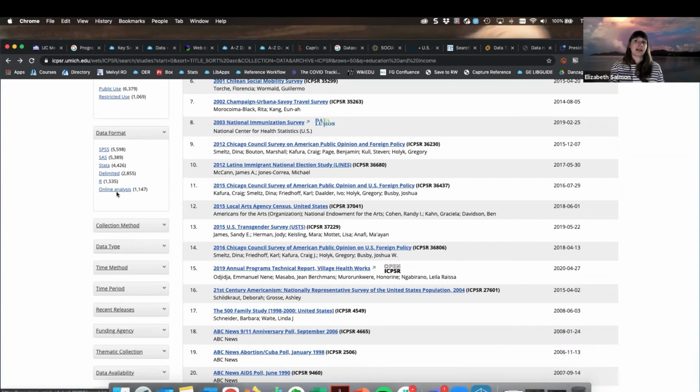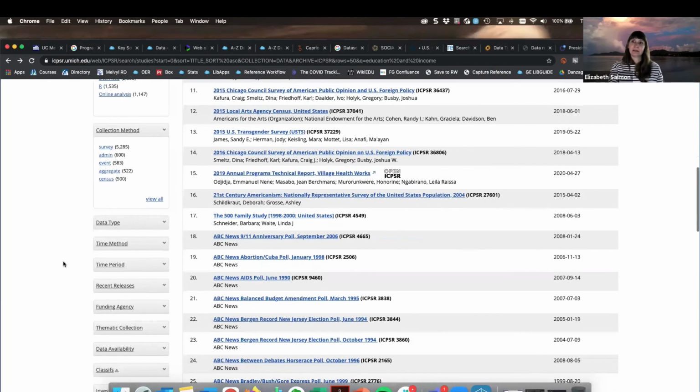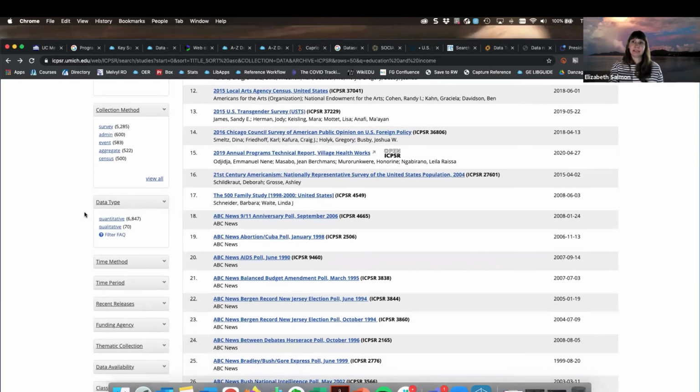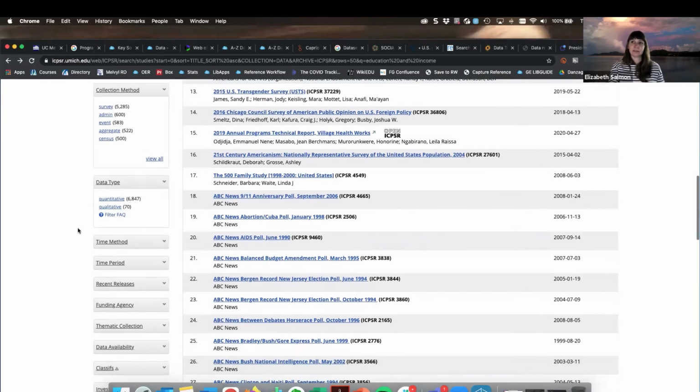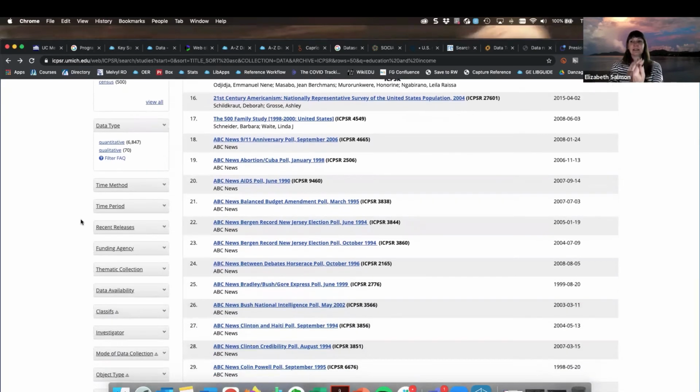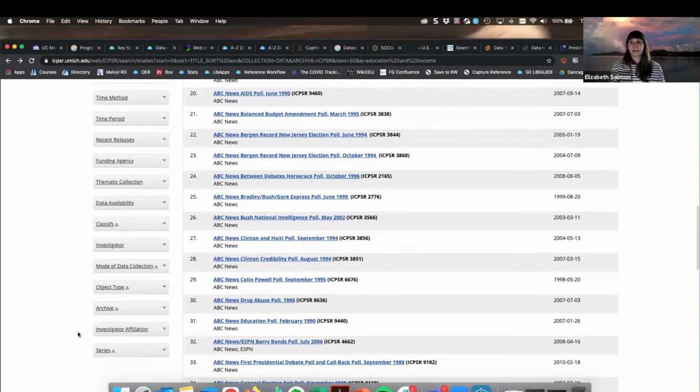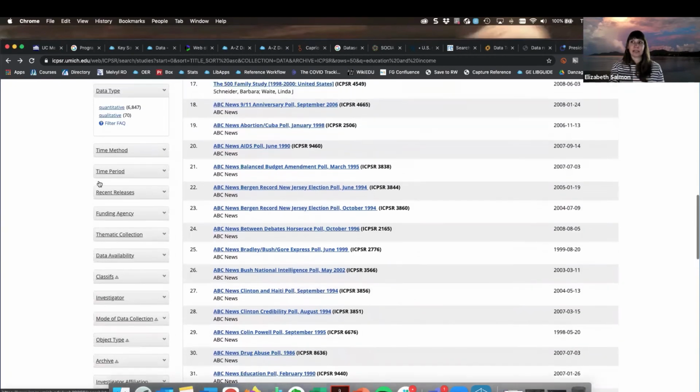And then this online analysis tool is similar to that tool we saw in the Harvard Dataverse, where you can get some quick stats from the data that is available. Collection method, it's pretty straightforward there. And then data type, that's going to be your quantitative versus qualitative. And you can see here, there are all different ways that you can filter through your data.